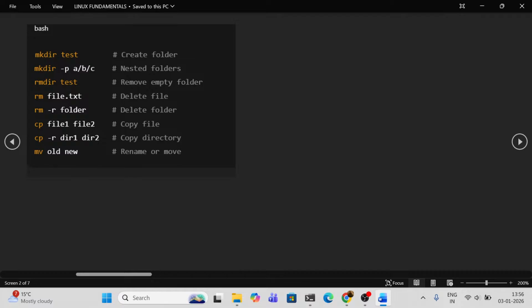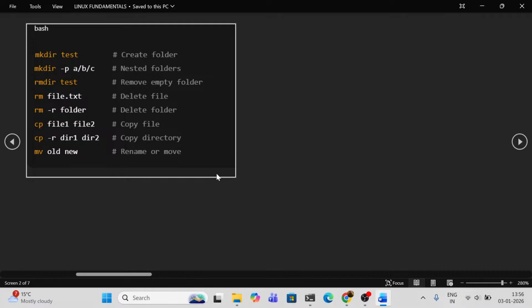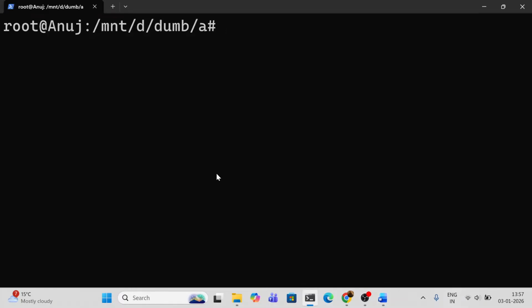So next command. So what will be the next command? Okay, before removing a file, we must know how to create a file. Now what we learned, mkdir, what will this do? It creates a directory.